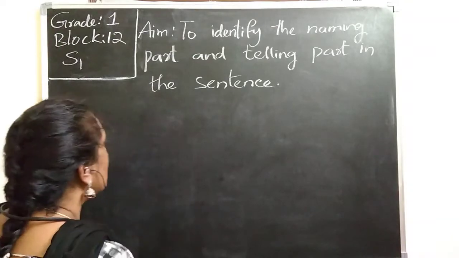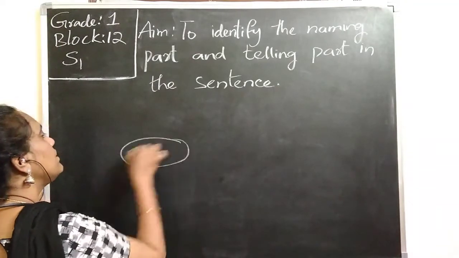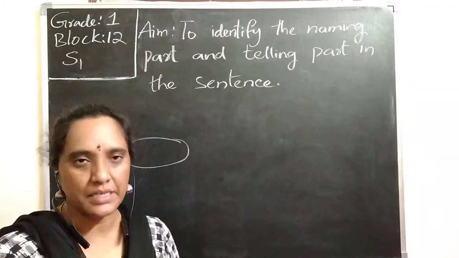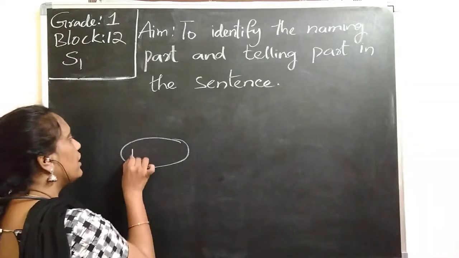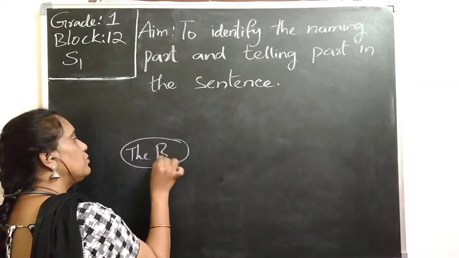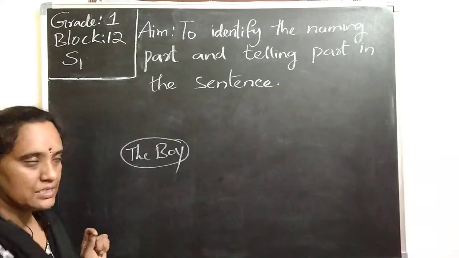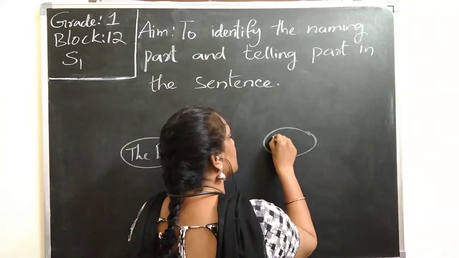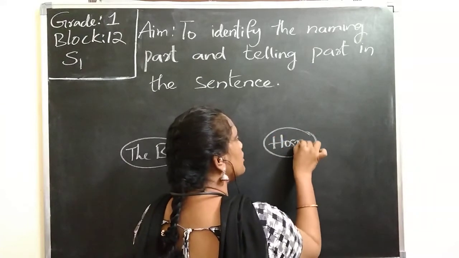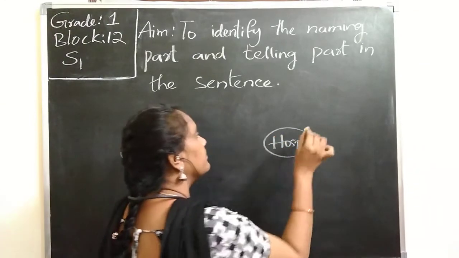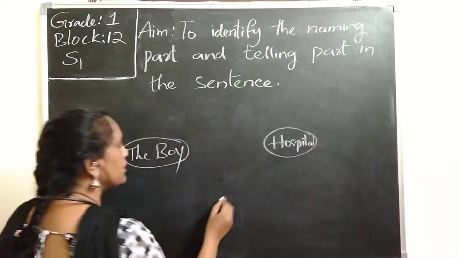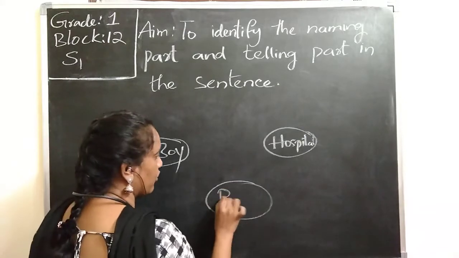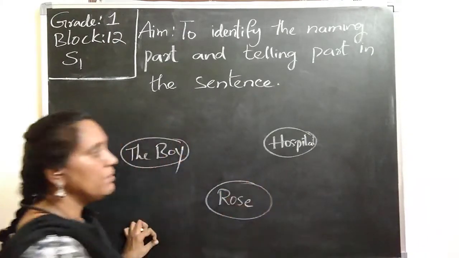Let us see. If we take the naming part, it means names of a person, place, animals or things. We call them the naming part. If I take a boy, so the boy is a naming part. If I take a place, hospital, it is a place. I can take the name of a bird or a flower, something like rose. So these are the naming parts.